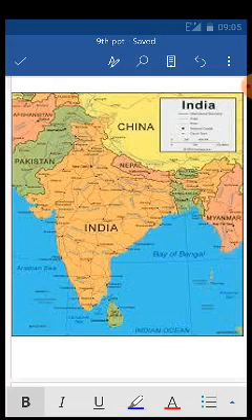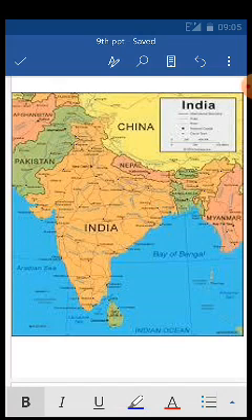Then come to the southern part. If you look at the southern part, from Gujarat till Tamil Nadu in the south, then you move to West Bengal. You will see that this part, their boundary line, is a water body. Once again, from Gujarat, which is on the left side, then south Tamil Nadu, then West Bengal, this boundary is a water body, right? So this is the coastal area. The total length of the distance is